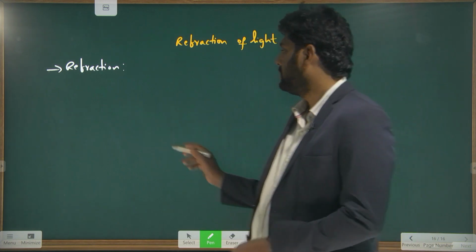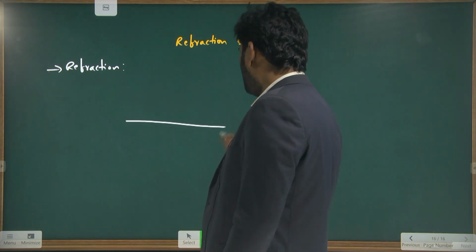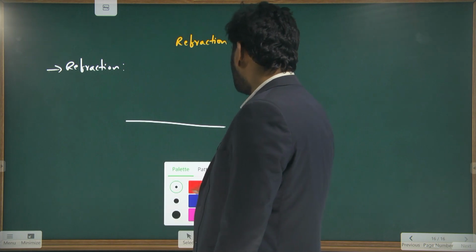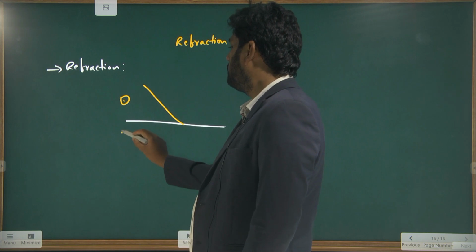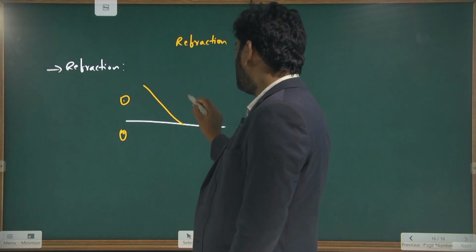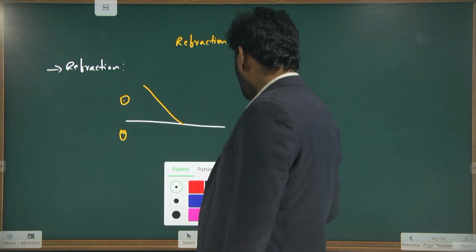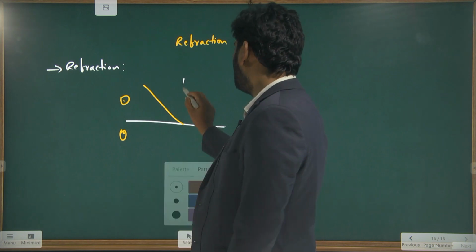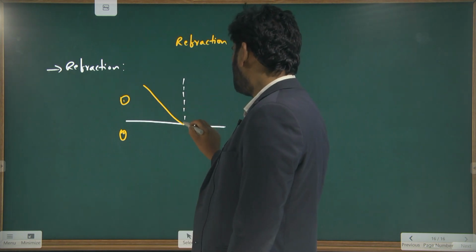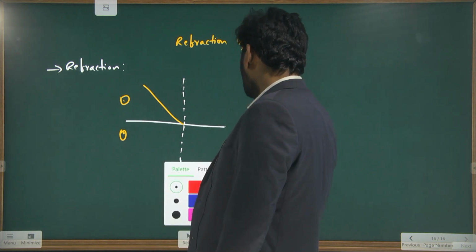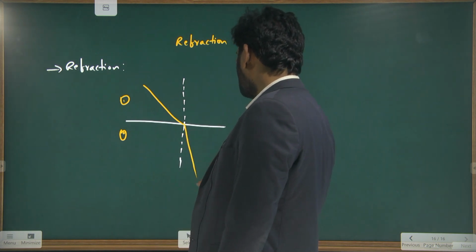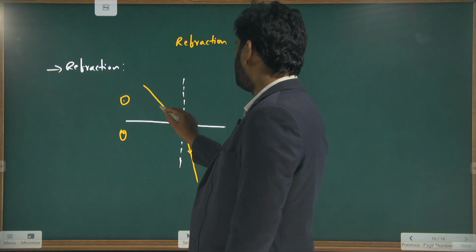For example, this is the boundary of two mediums. A light ray is traveling from medium 1 to medium 2. Now here you can draw a normal, this is an imaginary line. This is the way the bending takes place.